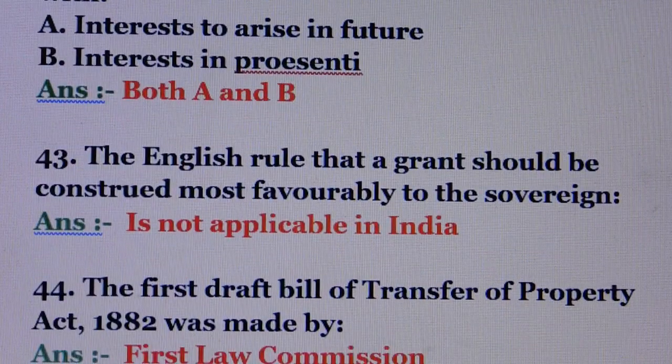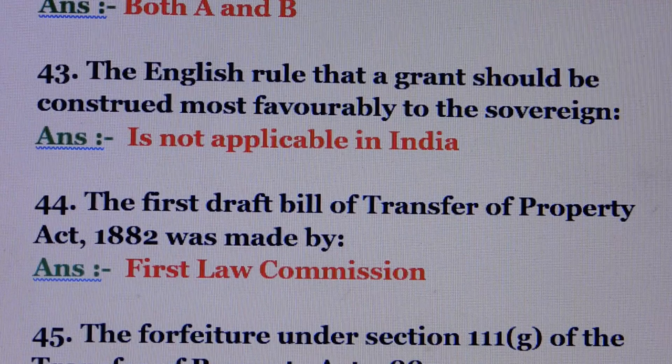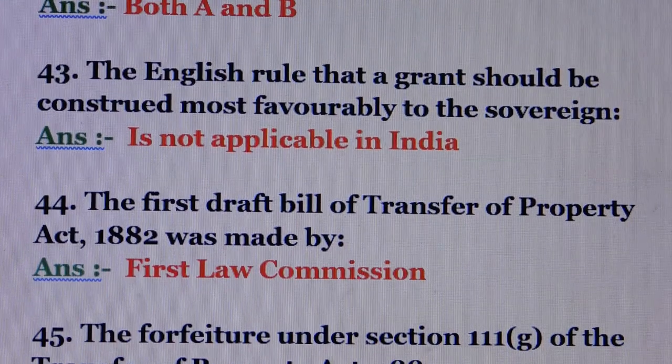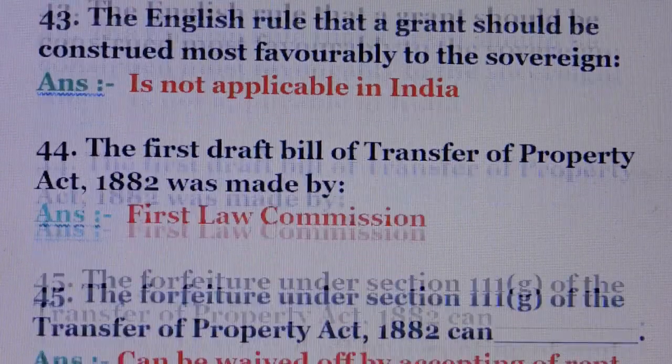The English rule that a grant should be construed most favorably to the sovereign, answer is not applicable in India. Question number 44. The first draft Bill of Transfer of Property Act was made by? Answer is First Law Commission.